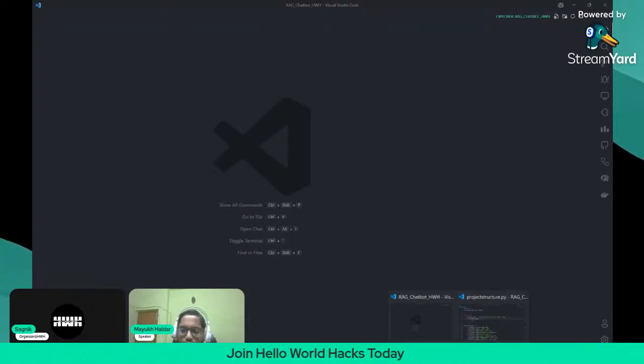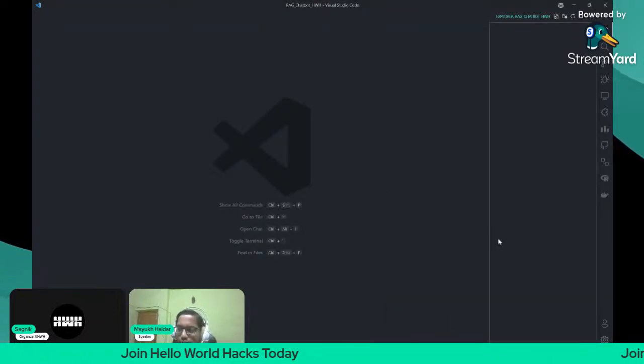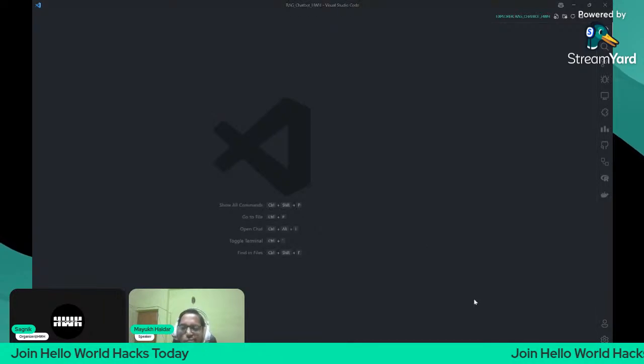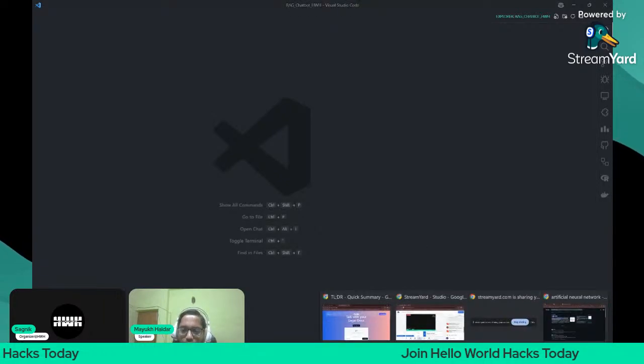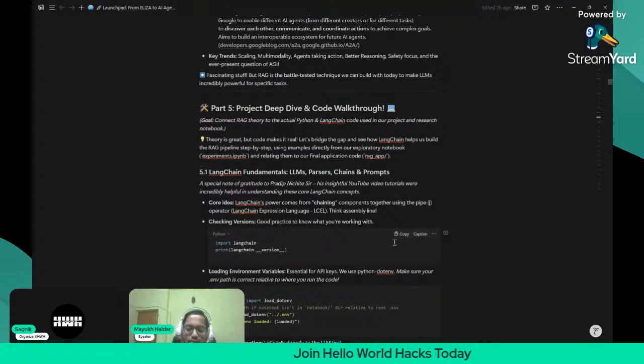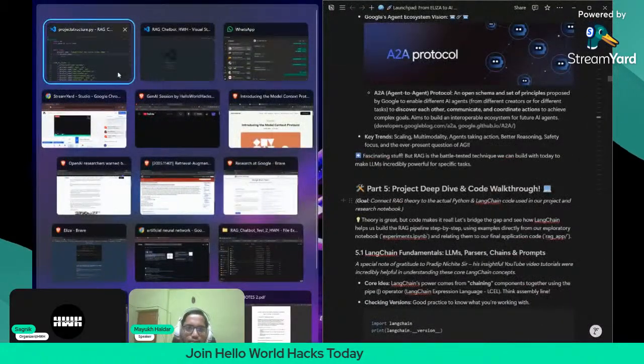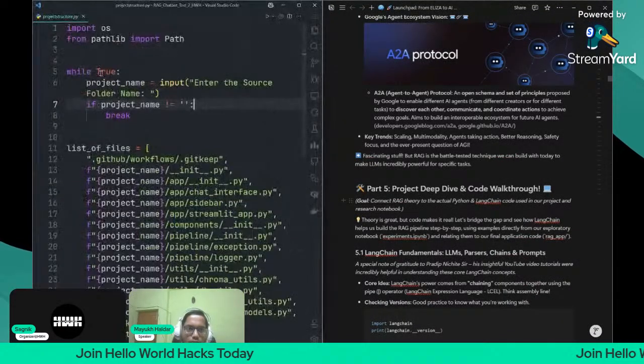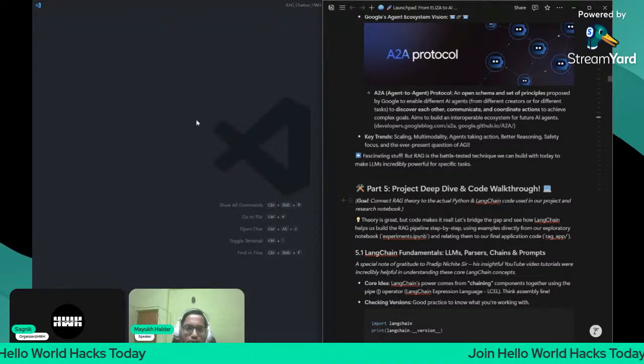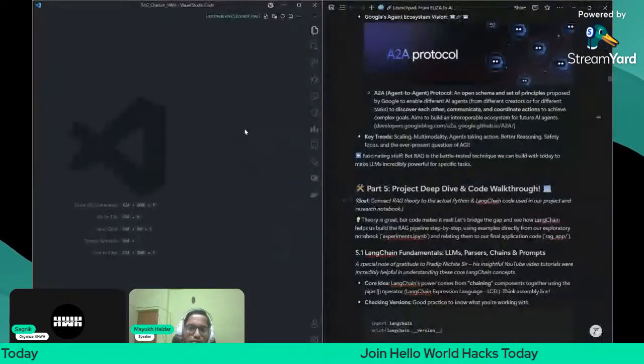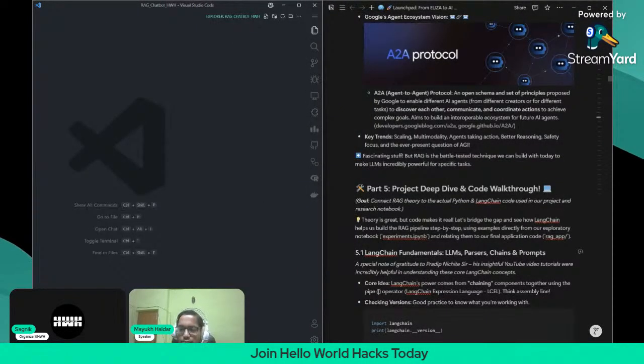So let me write the code part here. Let me open the Notion notebook once. The project structure which I opened, I think I should keep it here.